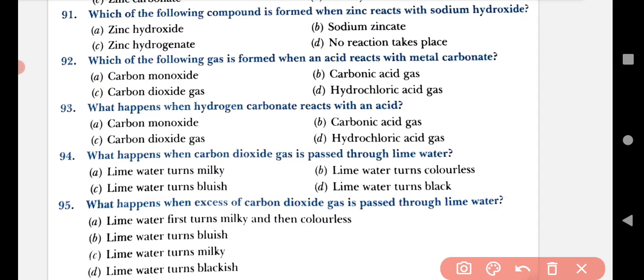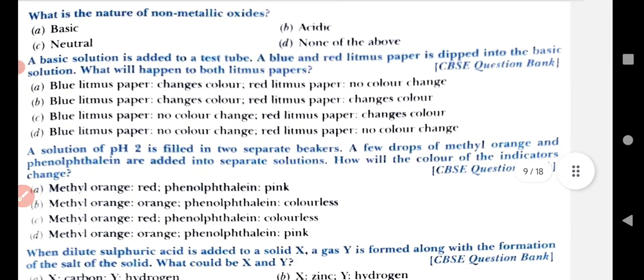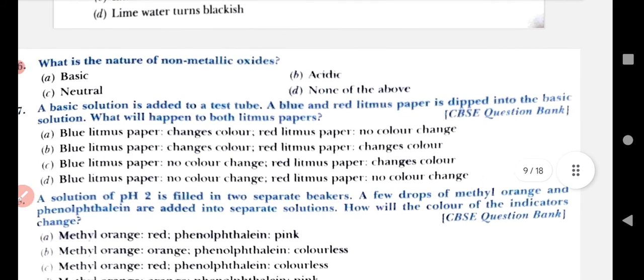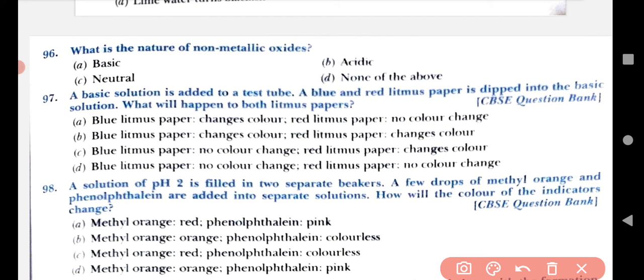So I have completed 95. Five questions remain, and after that the video will be closed. Now 96. What is the nature of non-metallic oxide? A. Basic, B. Acidic, C. Neutral, or D. None of these. Non-metallic oxides are always acidic.